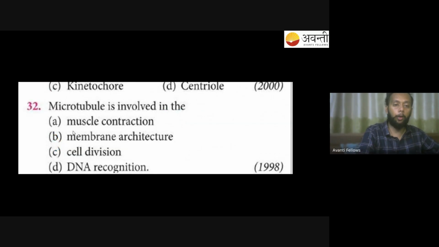Right? Microtubules means something which is coming out from the... Tell me, what will be the answer to question number 32? Raise your hand for 32. Microtubule is involved in. Let me give you a hint. Microtubules are coming out from the centrioles.